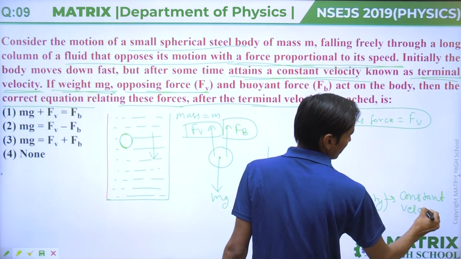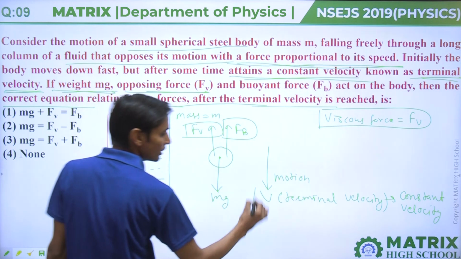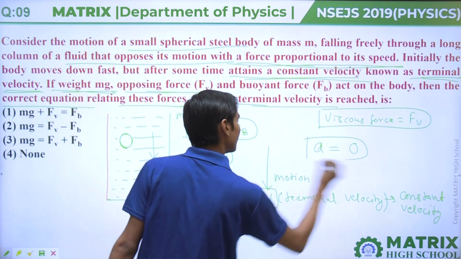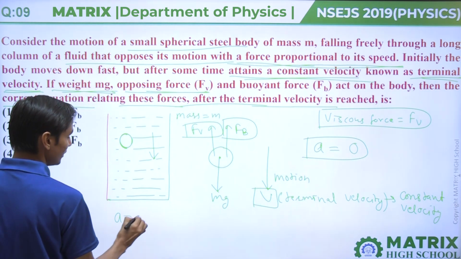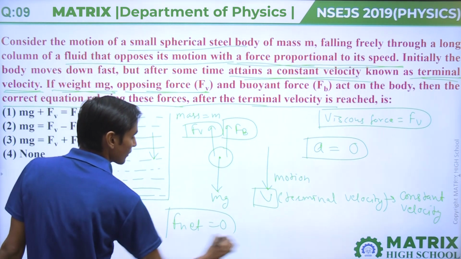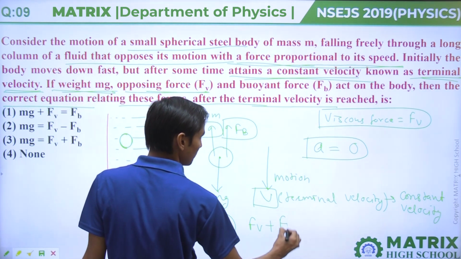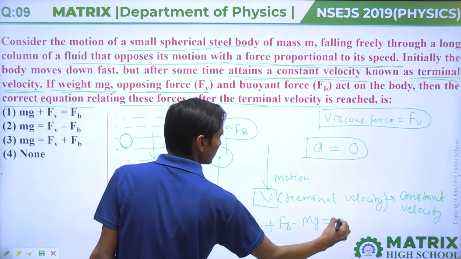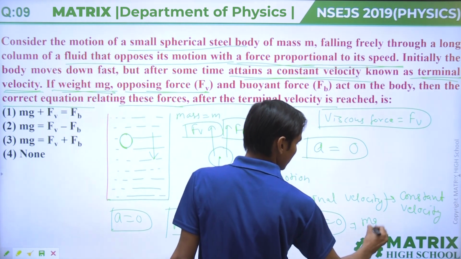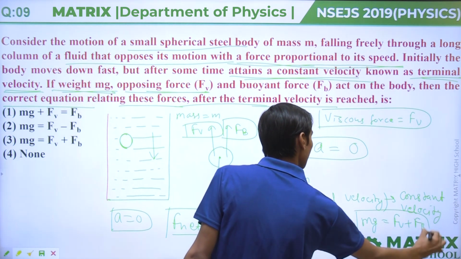For constant velocity, acceleration is 0, so the net force on the body should be 0. Then Fv plus Fb minus mg should be 0. From this equation we get mg equal to Fv plus Fb.